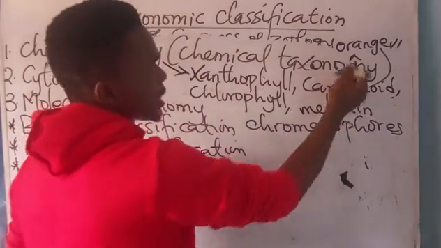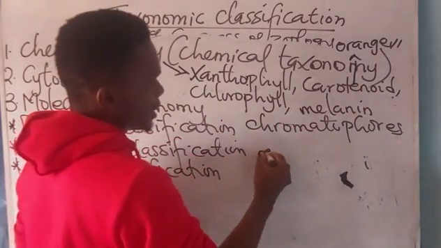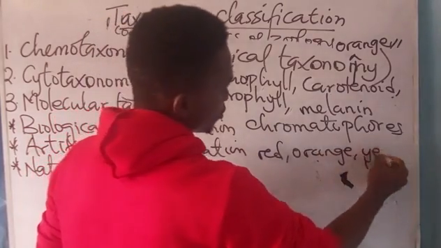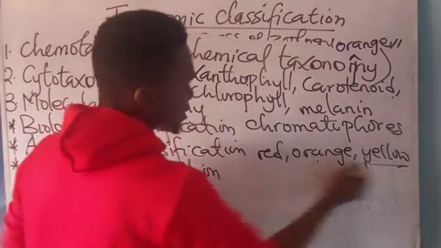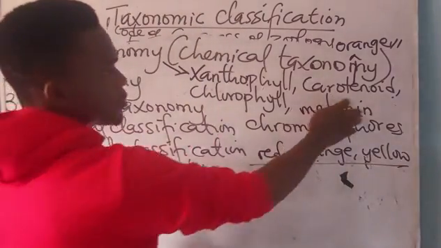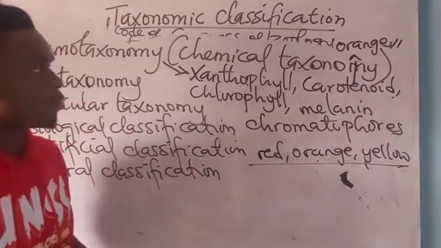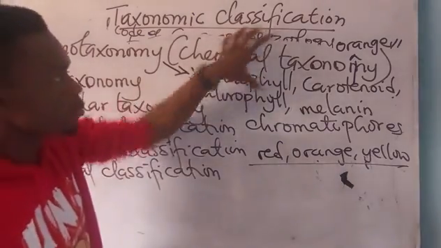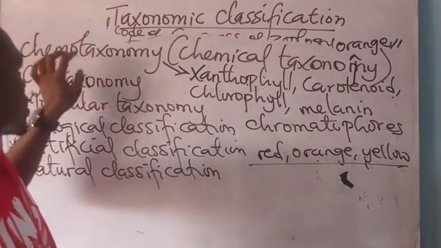Orange. So which means that carotenoid could be in the form of red, orange, and what? Yellow. So these are the three colors that the carotenoid can actually what? Occur. Now, the classification of these chemical pigments is called what?